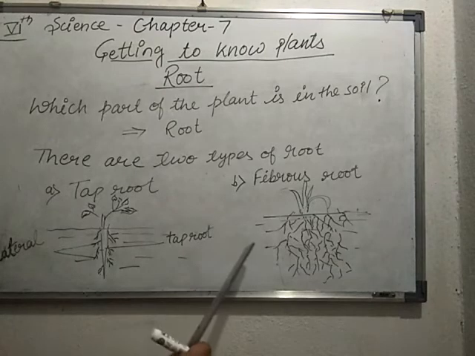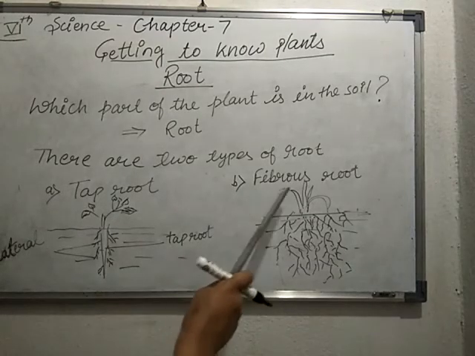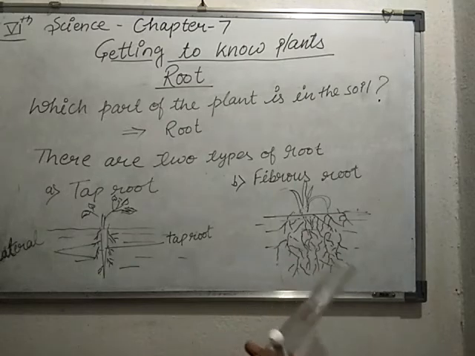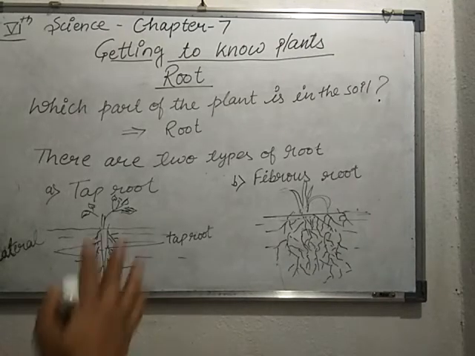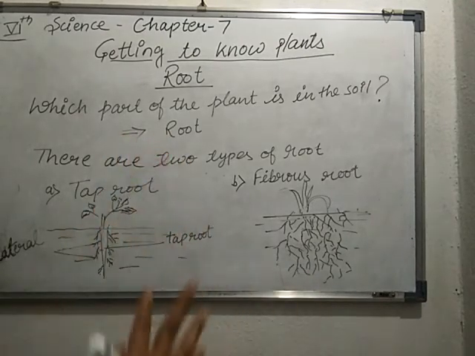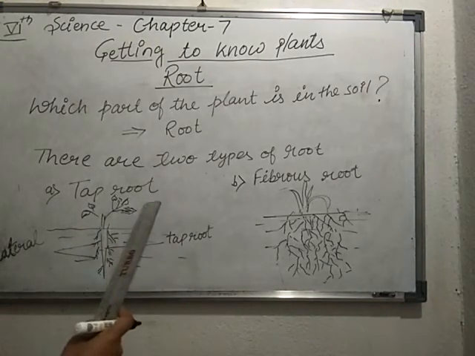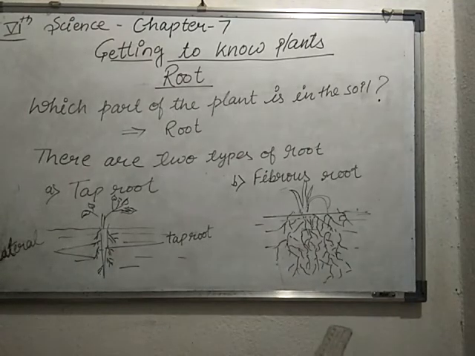But in the case of the fibrous root, all the roots look the same. There is no main root. All the roots form network-like structures, or you can say fibrous-like structures. Is it clear? Tap root and fibrous root.